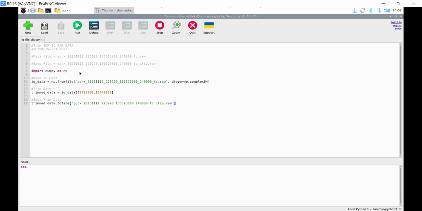So we use NumPy. We import NumPy as np, and then we read in the data. So the IQ data will be equal to np.fromfile, and then you get the file name, and you put the data type. So we're going to be using 64-bit complex. So you've got to put that in there, np.complex64.